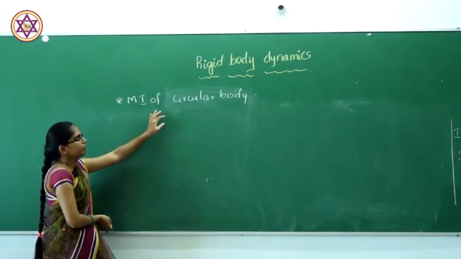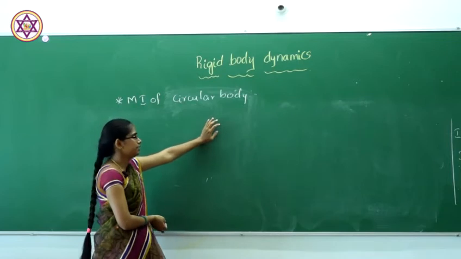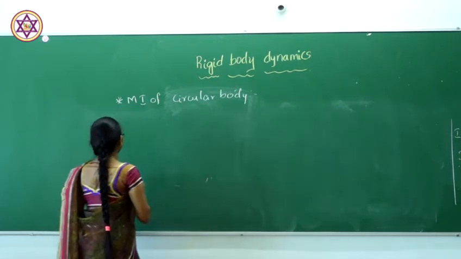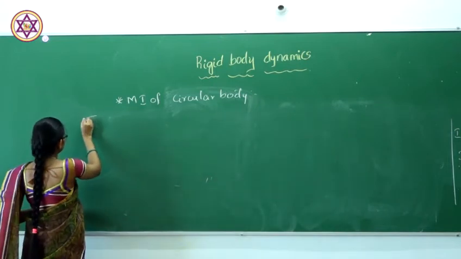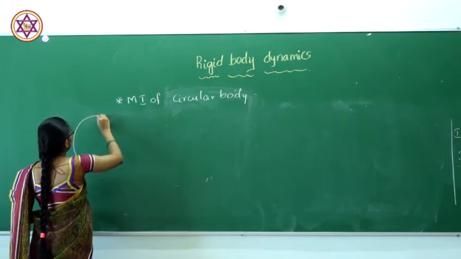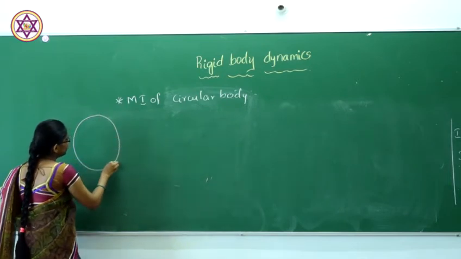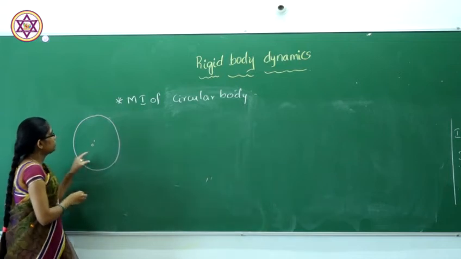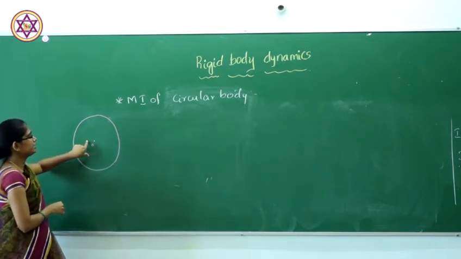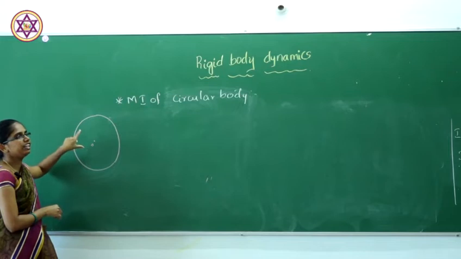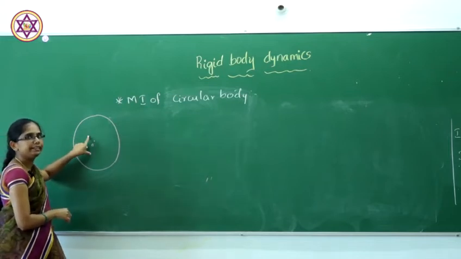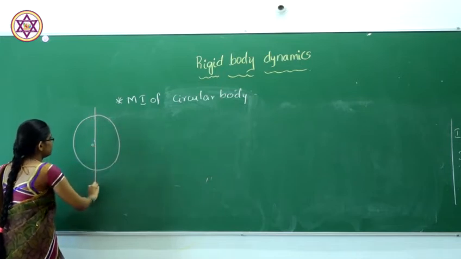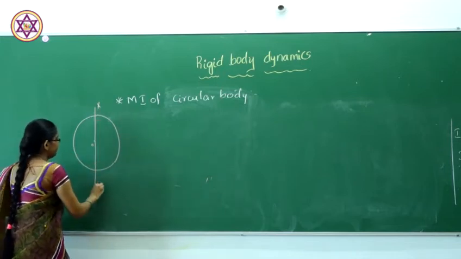Next, what will be the moment of inertia of a circular body? For this we have to consider the circular body. This is our circular body, and this is the center O. Firstly we consider the axis passing exactly through its center.